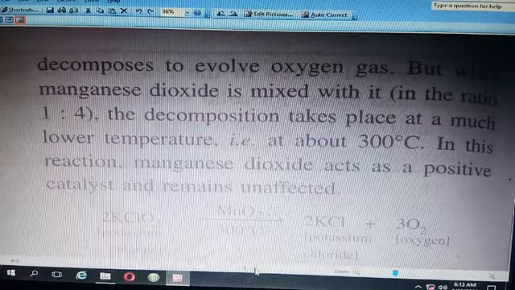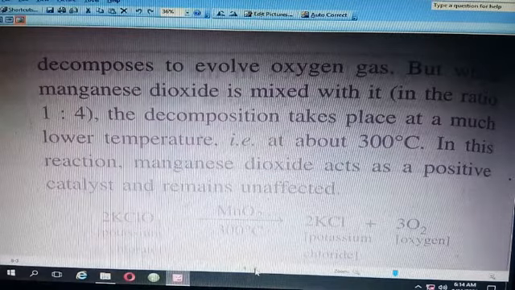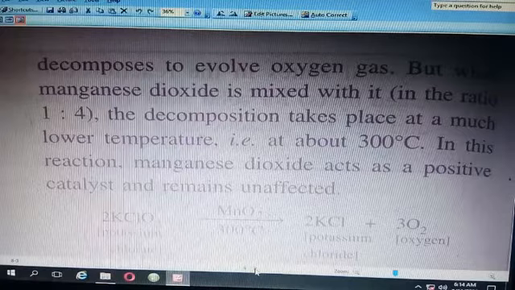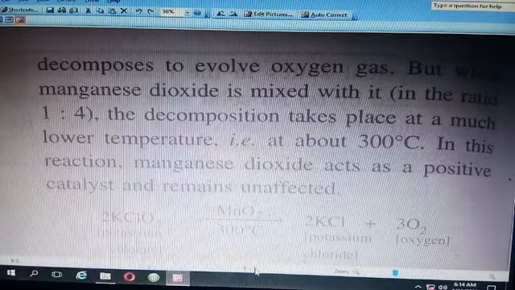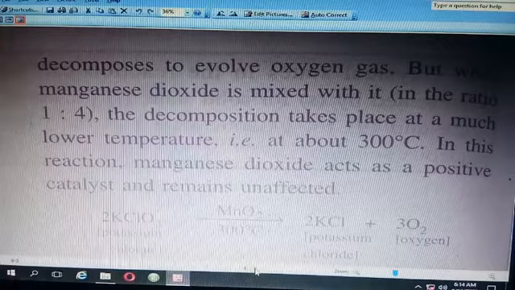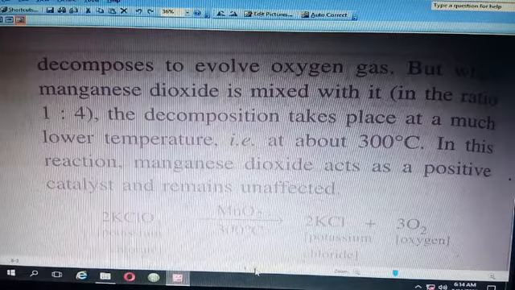That means this manganese dioxide is increasing the rate of reaction or decreasing the rate of reaction? It is increasing the rate of reaction, because it was very slow. It was taking 700 degrees Celsius, but with the introduction of manganese dioxide, the reaction is taking place at 300 degrees Celsius, means it has increased the rate of the chemical reaction. Hence, manganese dioxide acts as a positive catalyst and itself remains unaffected. And you can see the chemical reaction out here.